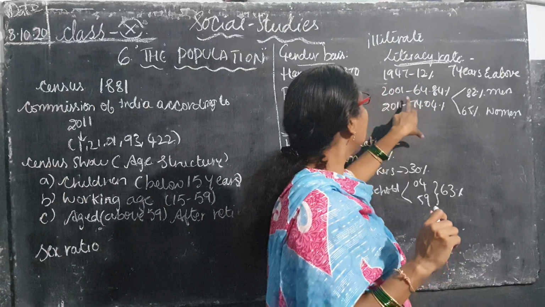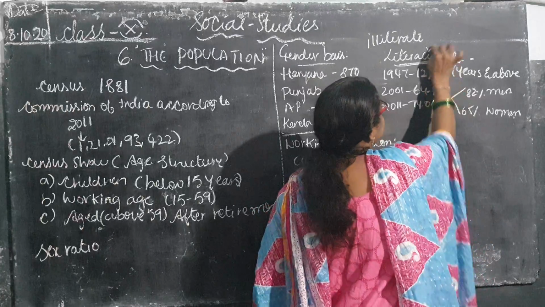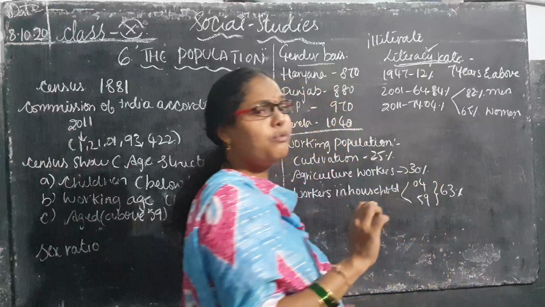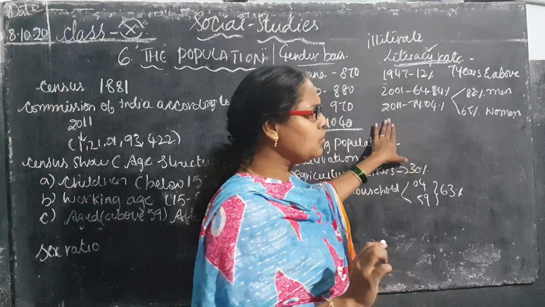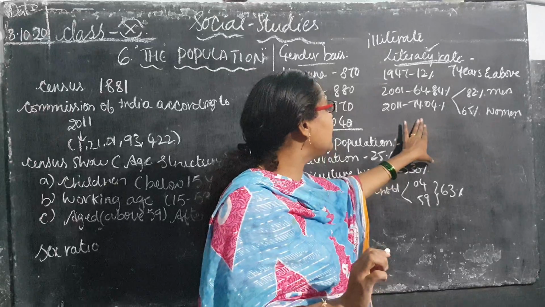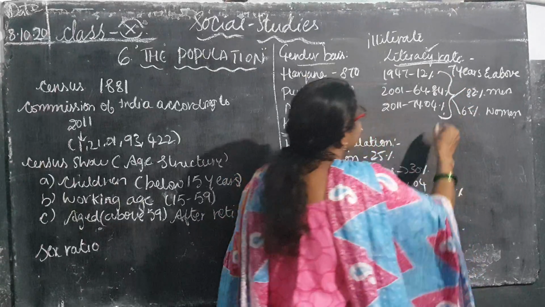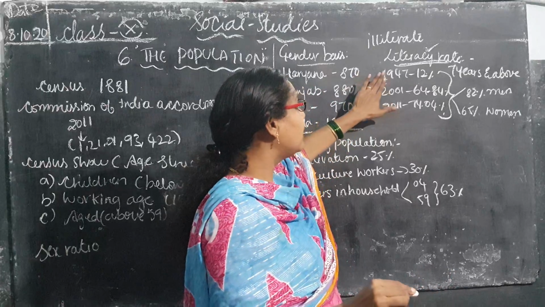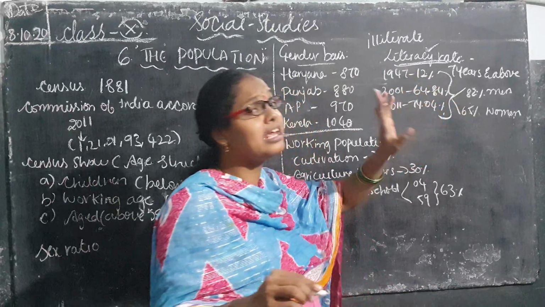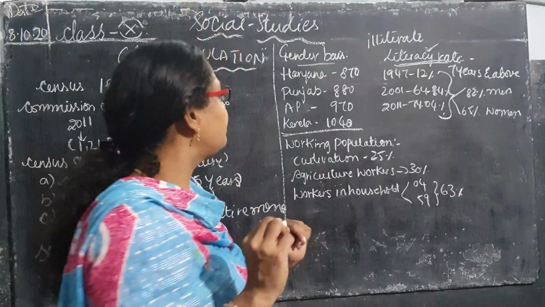If you come to 2011, how much has education increased, children? It has increased to 64 percent, and then to 74.04 percent according to 2011. Here, see children, there is a lot of difference. If you compare with 1947, only 12% of people aged 7 years and above were educated. Out of 100, only 12% educated children or people were there.